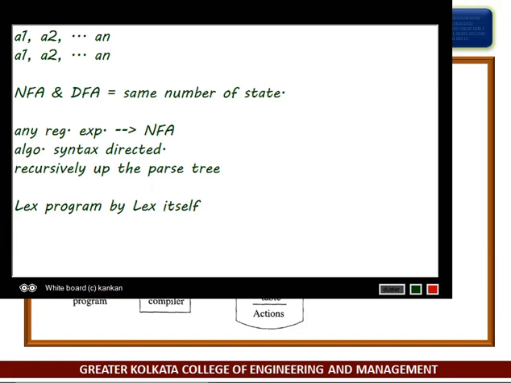These components are a transition table for the automaton, and those functions that are passed directly through Lex to the output.